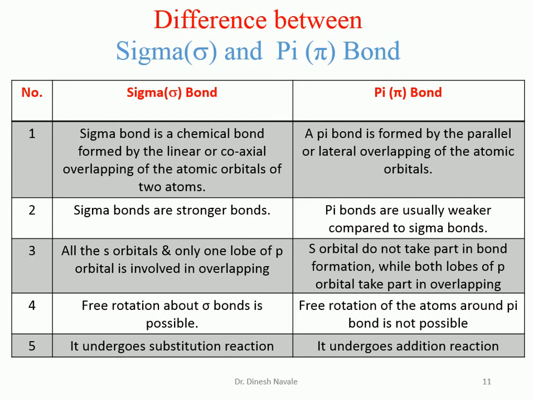So in this video we have discussed what hybridization is, how atomic orbitals overlap to give the formation of different bonds, what a sigma bond is, what a pi bond is, and which orbitals are involved in sigma as well as pi bond formation. We have also seen the difference between the sigma bond and the pi bond.